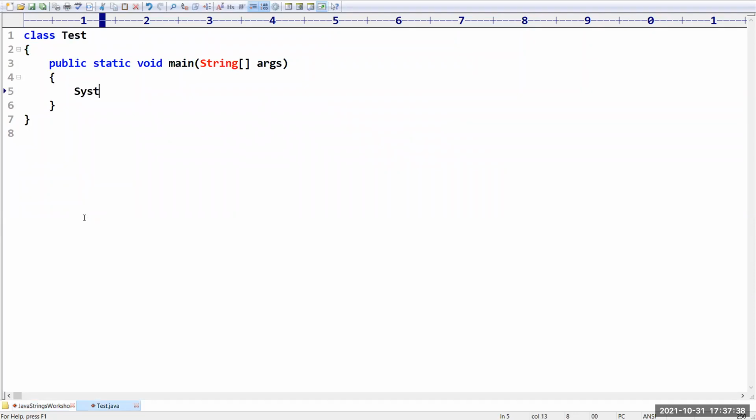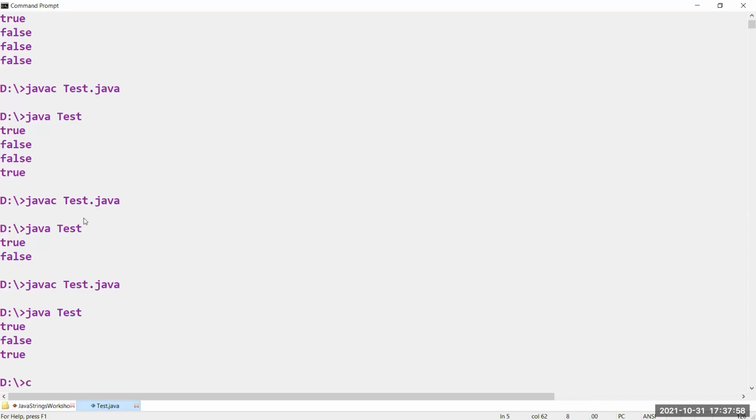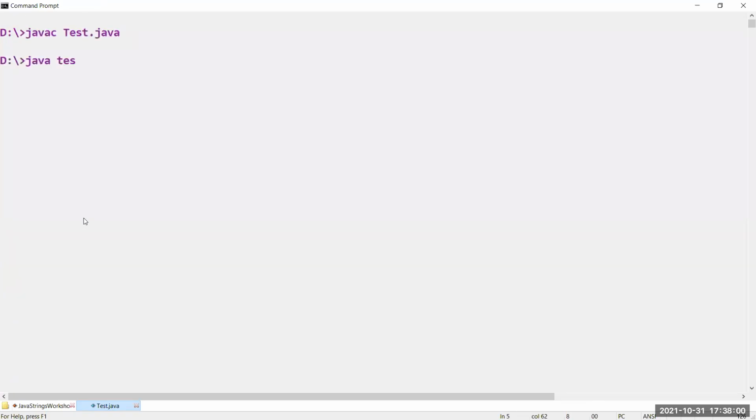Let me check System.out.println of a b c d e f g h dot endsWith FGH or not. I want to check what answer we are going to get. Yes, of course, it is ending, right? That's why we will get the answer true.